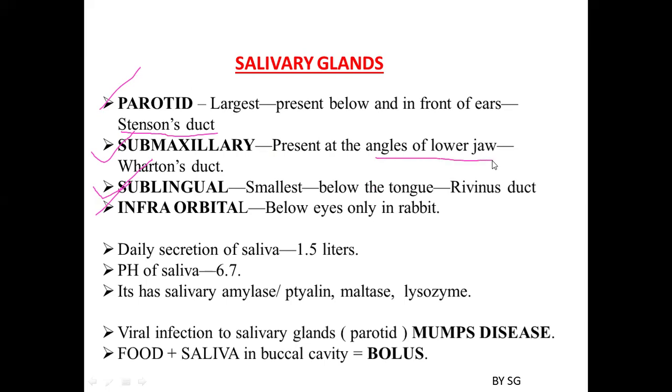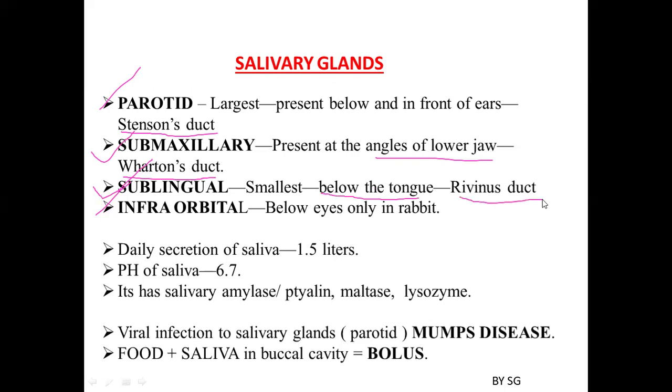Submaxillary salivary glands open into the buccal cavity through a duct which we call Wharton's duct. And the third pair of salivary glands is the sublingual salivary gland, which is the smallest salivary gland, which you can see below the tongue. And this sublingual gland opens into the buccal cavity through the Rivinus duct.